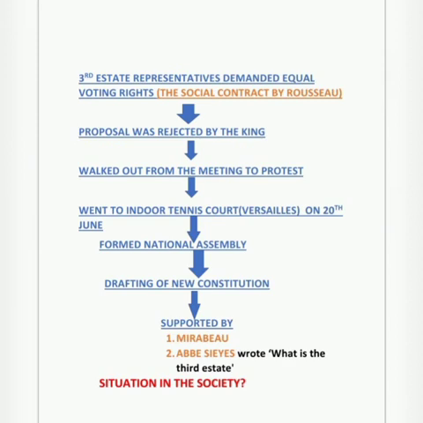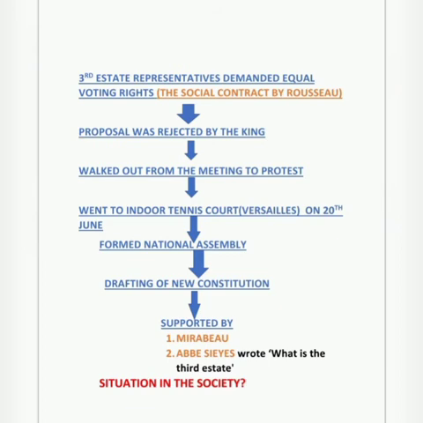After forming the National Assembly, they swore that they would not disperse until they drafted a constitution for France. Now they are gathered in the tennis court, and they are determined that until they draft a constitution, they will not disperse.